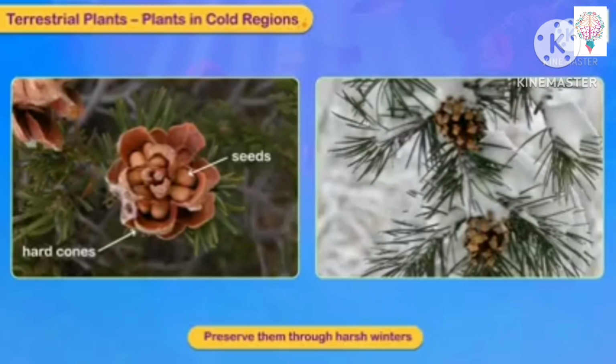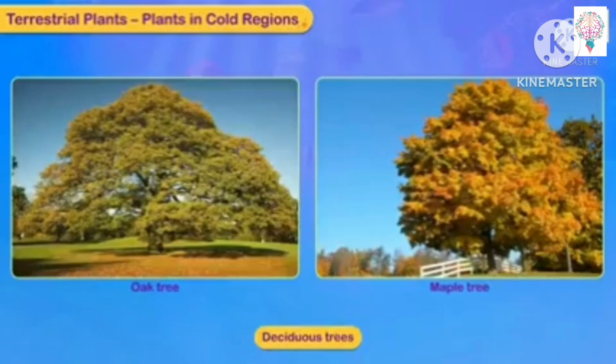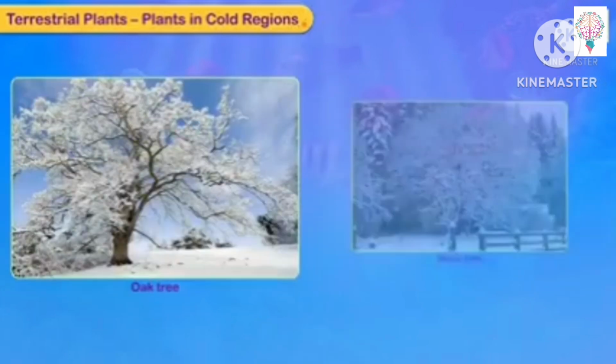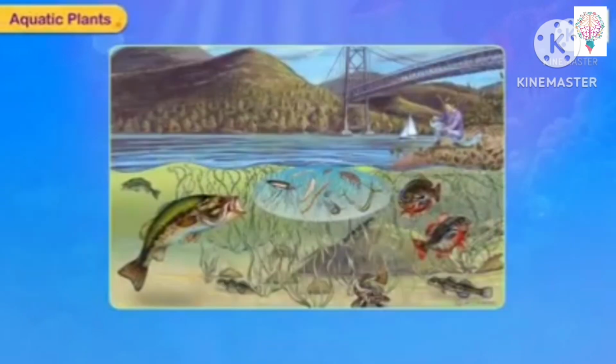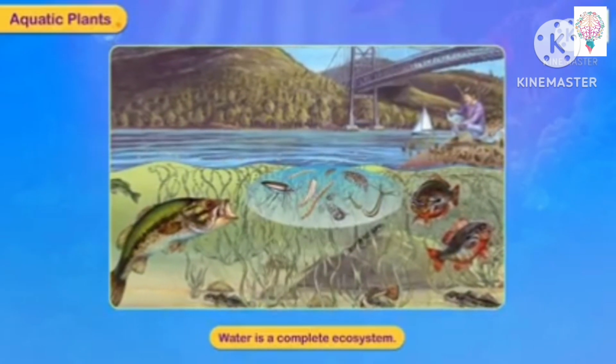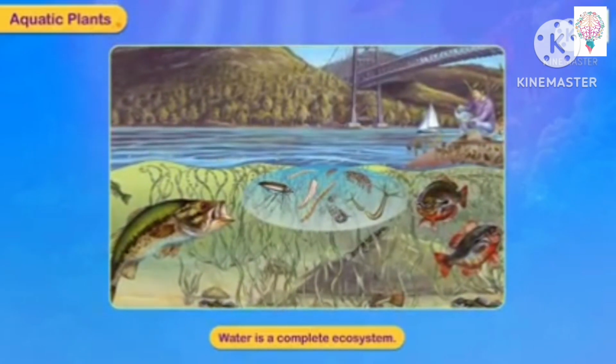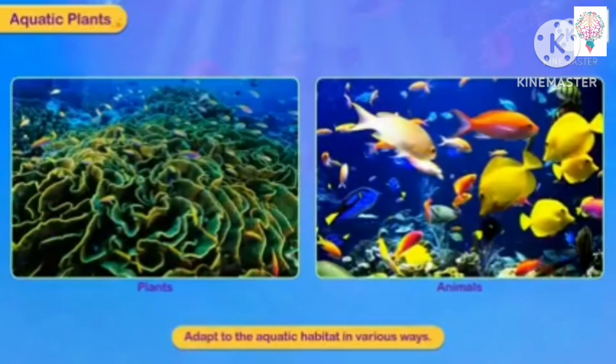Deciduous trees like oak and maple tree will be growing. An oak tree and a maple tree shed their leaves when it gets extremely cold. Aquatic plants, the plants which grow in water, are called aquatic. Water is a complete ecosystem. The plants and the animals will adapt to the water and develop certain features to adapt into water.